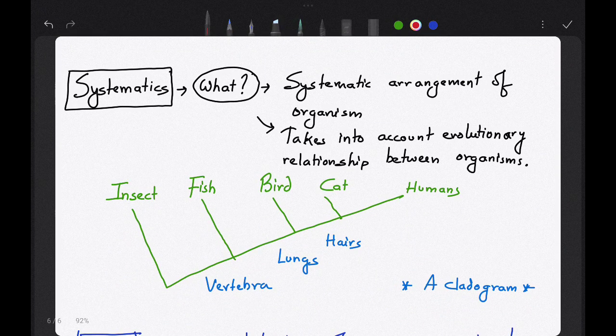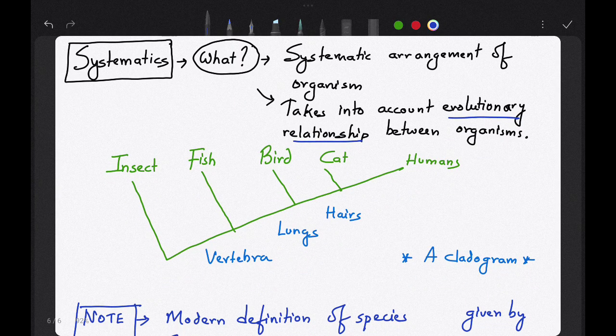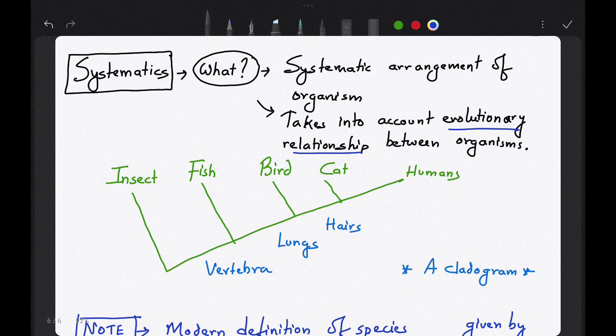Now your next topic is systematics. What is systematics? Arrangement of organisms is called systematics. It takes into account evolutionary relationship. This is the most important term in case of systematics, evolutionary relationship. Now let me explain you. Suppose I have given you 5 organisms: insect, fish, bird, cat, humans, and I have told you to distinguish between them based on characters, to classify them.